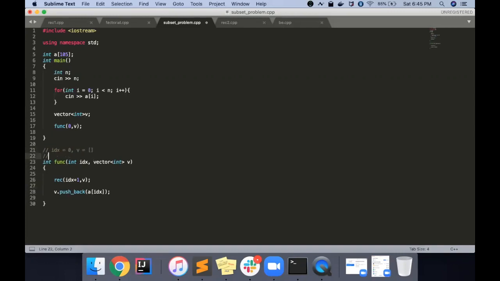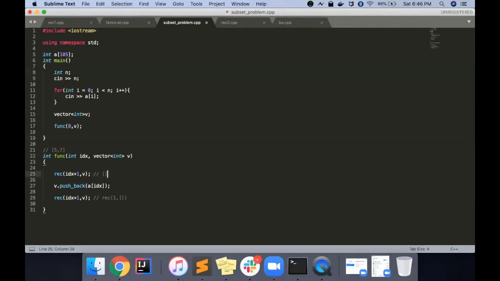So now recursion is called with index plus 1, moving to the next index, and V. Let's take the example of our input array 5, 7 that we discussed in the last example.